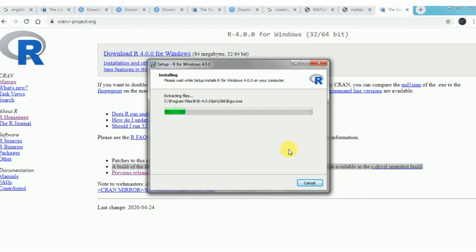Click all next, then it will install. It will take few minutes. Okay, then click finish.